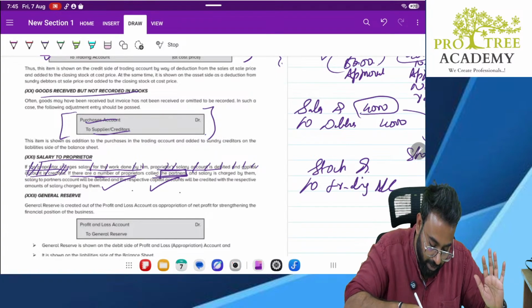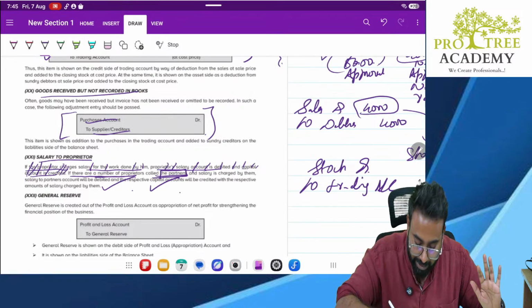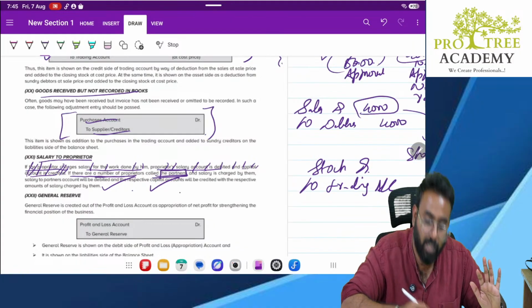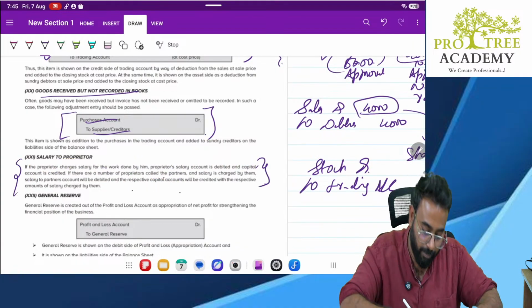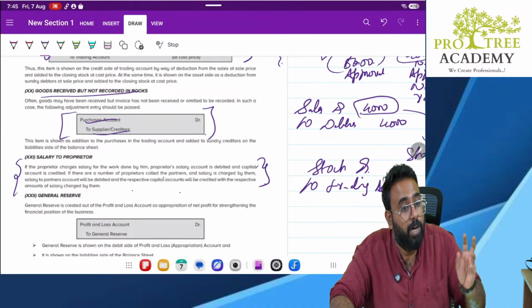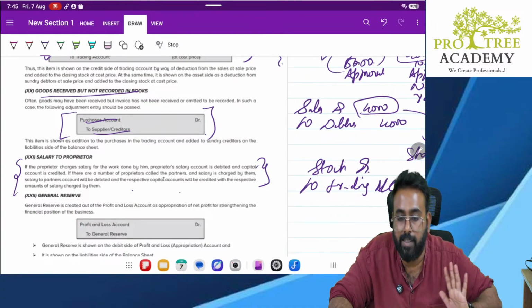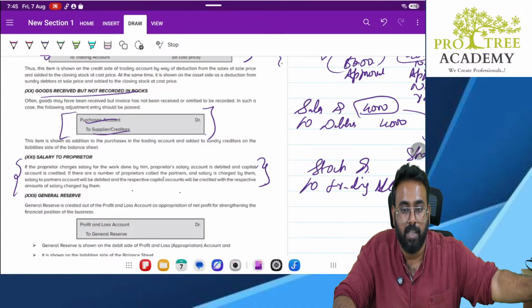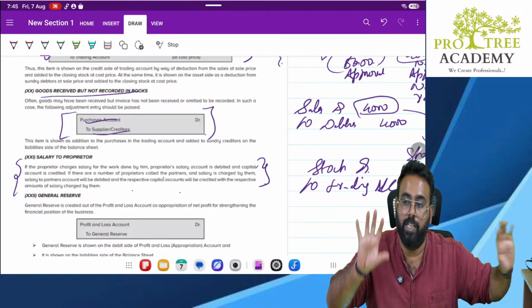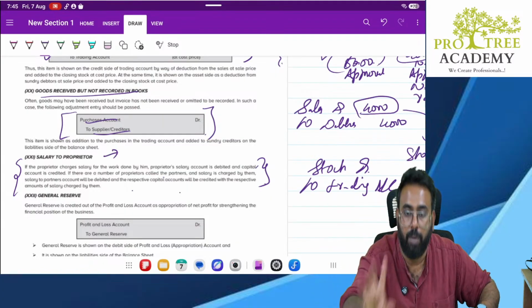Don't worry about it. Mistakes do happen. Even the institute can sometimes make mistakes. No issues. We will understand it in a better manner. There is nothing called multiple proprietorship who are called partners. Either there are partners, which is called a partnership firm, or there is a proprietor. Proprietor is only one person.